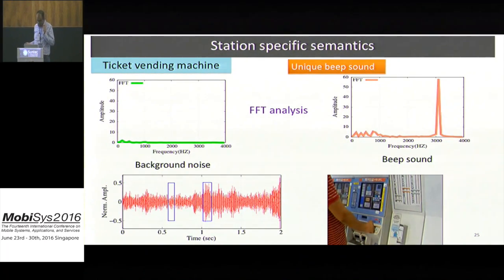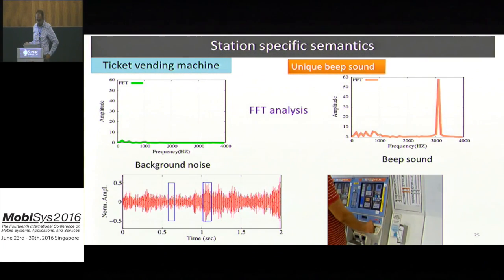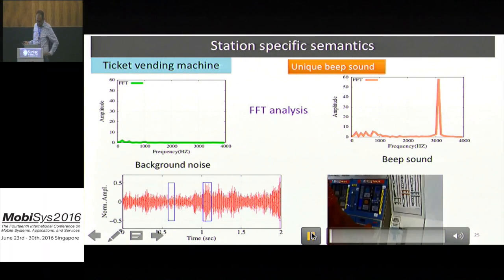Now, to detect the ticket vending machine, we have also observed that all ticket vending machines in the station emit a unique beep sound several times during user interaction. This sound will be like that.